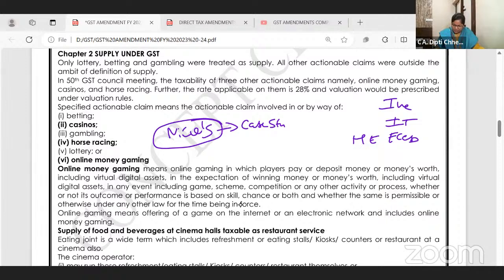One second, dear students. Sometimes the screen is getting freezed.